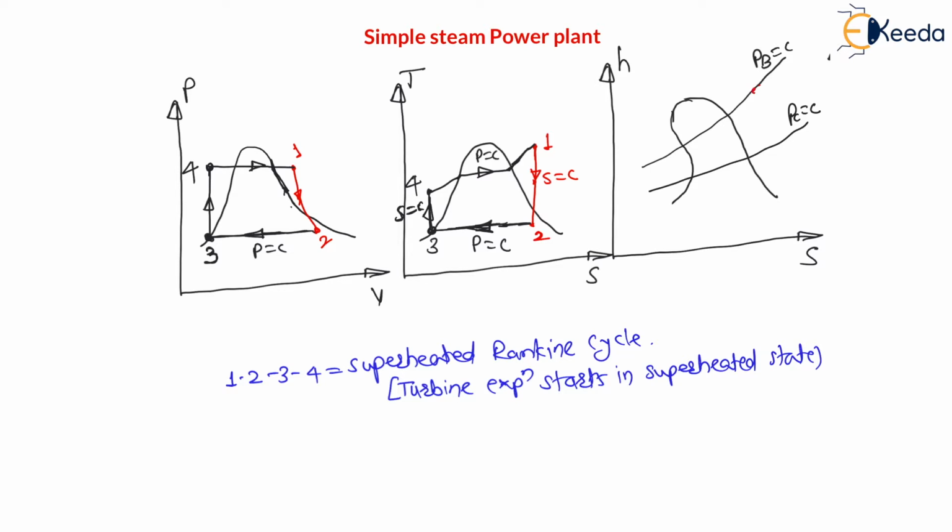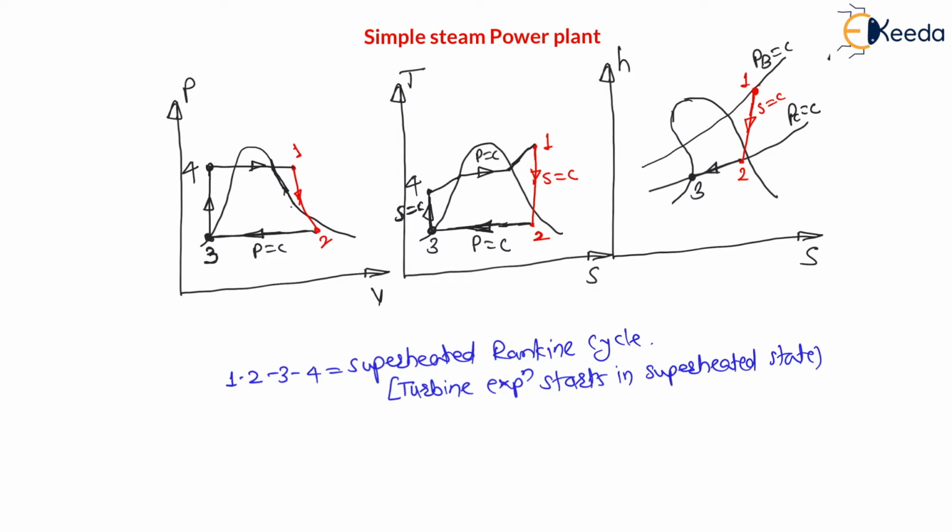Therefore the process will start in superheated state, that is 1, and the entropy remains constant and it will go to the liquid plus vapor state, 1 to 2, right? That is isentropic, entropy remains constant, and expansion. Now 2 to 3 is constant pressure heat rejection, and this is a constant pressure line. Here condenser pressure is constant, 2 to 3, right?